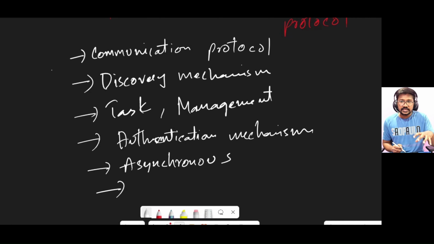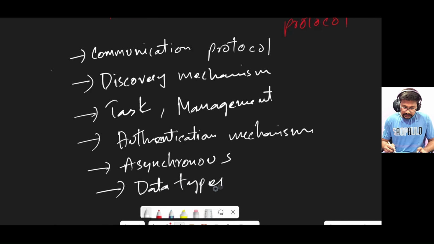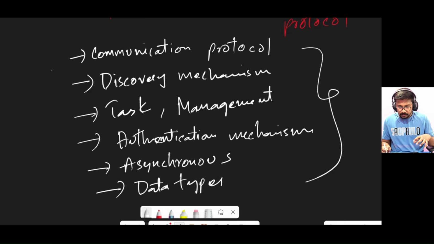Suppose an agent provides the financial information of a particular year, then it should provide an Excel sheet or PDF at the end. So that's why we need a data type. These are the common solutions which this A2A protocol will provide.